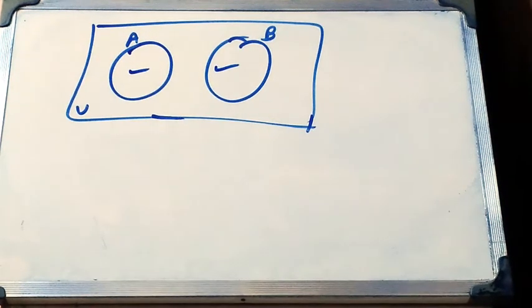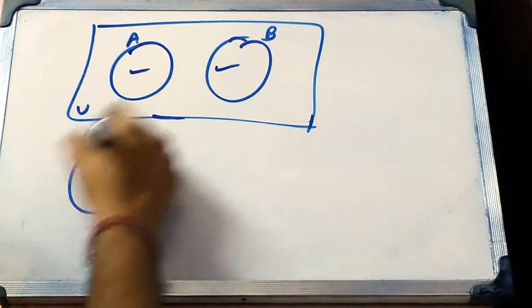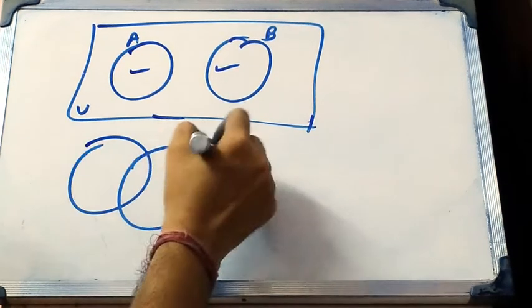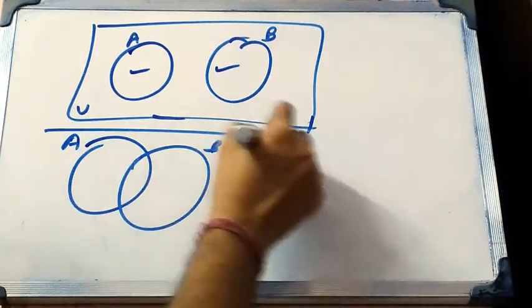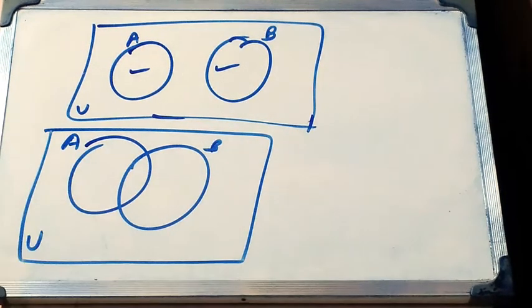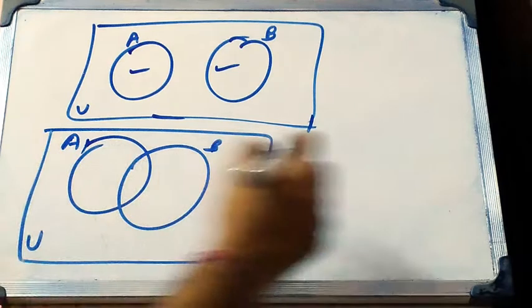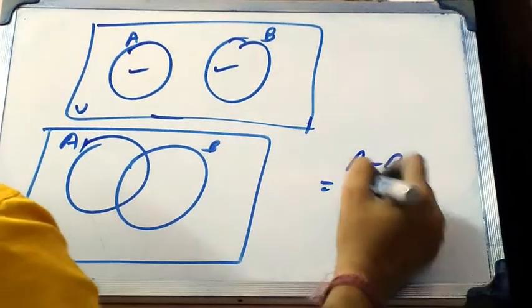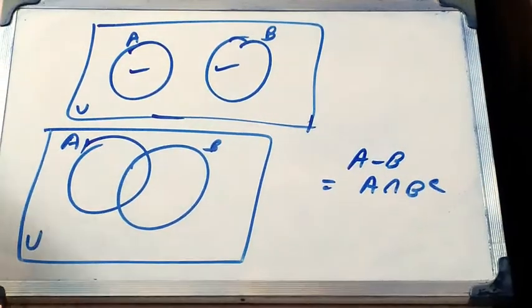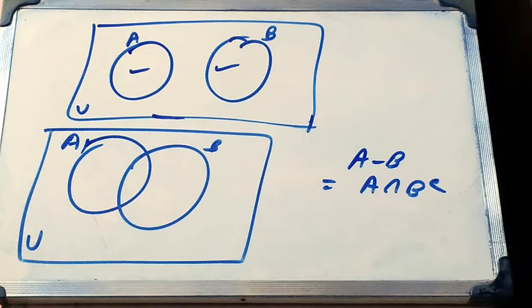Now we can also find the difference between two sets A and B. Suppose this is A and this is B in the universal set U. Then A minus B will be A intersection B complement. Now the question is, what is B complement?